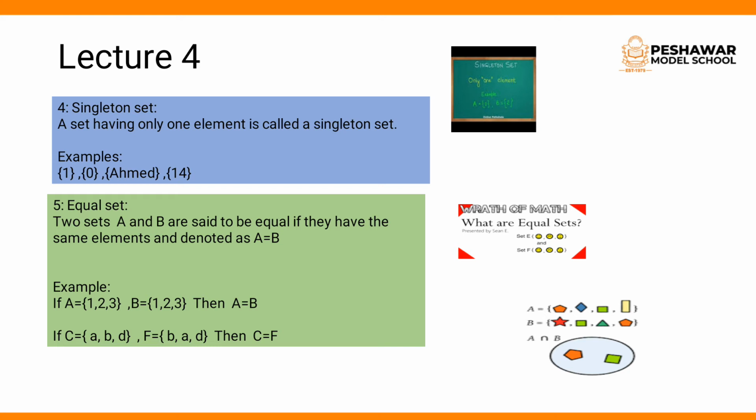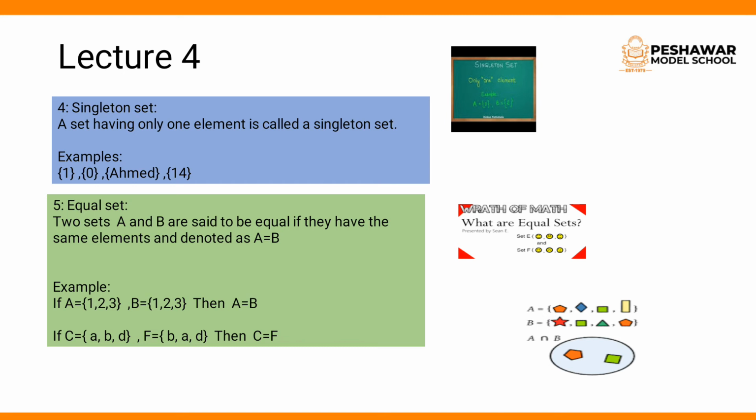For example, {1}, 1 written in braces, {0}, just 0, and next is {Ahmad}, meaning the spelling of one name is enclosed in brackets. Next is {14}, and we can also take other examples like {1000}, {10,000}, {100}. Clear? So it is a singleton set. Singleton sets are those sets which consist of only one element.